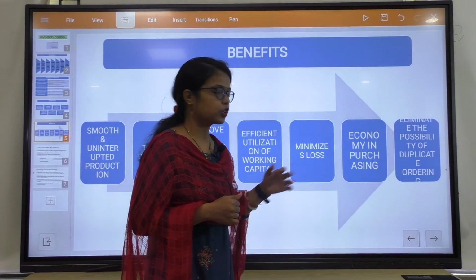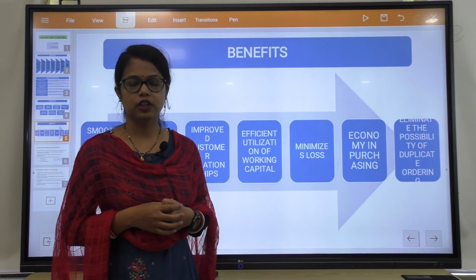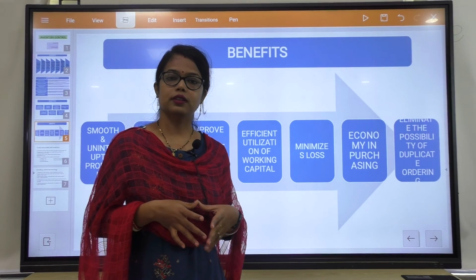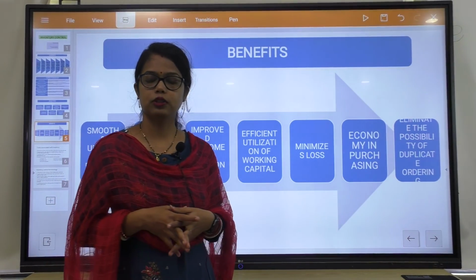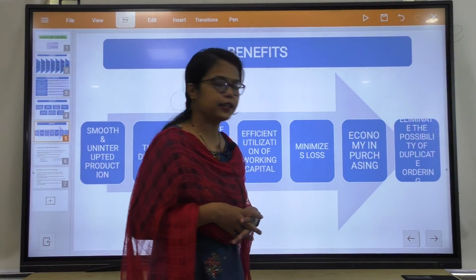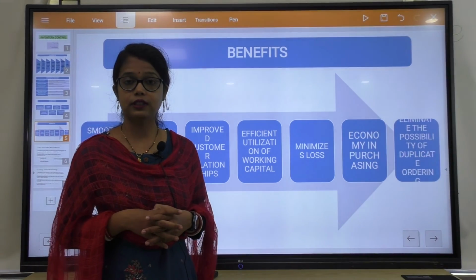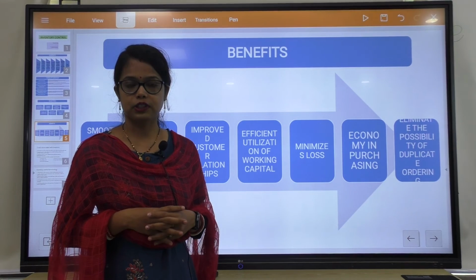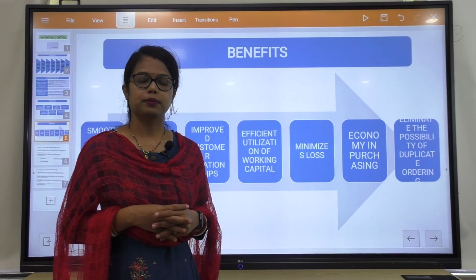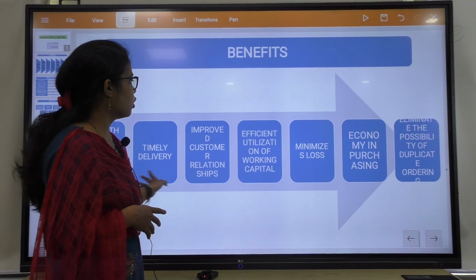Then economy in purchasing. Okay. Obviously, if inventory control is properly done, and the company is purchasing some parts from outside, the market or other industries, then definitely there is economy in purchasing. Okay. Then eliminate the possibility of duplicate ordering. That is the most important point. By doing this inventory control, we can eliminate the possibility of duplicate ordering. That is a big issue of industries, and it can be resolved by inventory control. Okay. So, these are the benefits of inventory control.